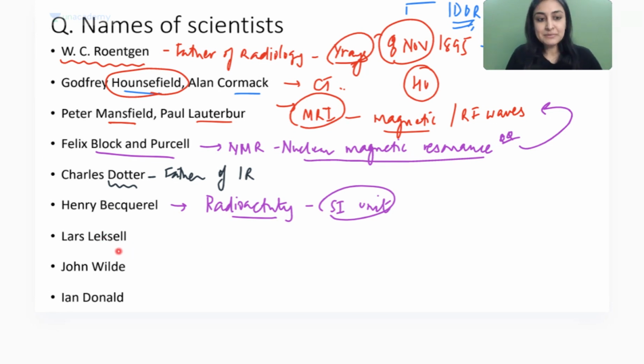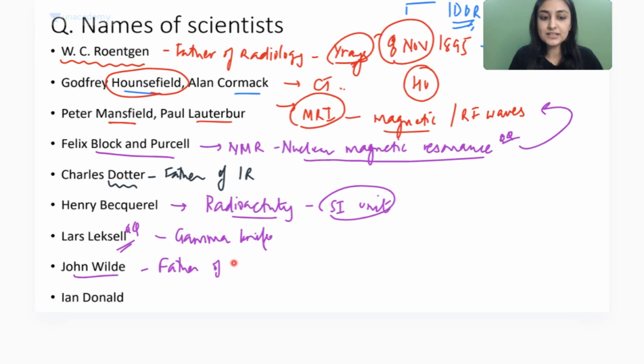Lars Leksell, very, very important. If I have to ask you one scientist, I will ask gamma knife. Okay, so he discovered gamma knife, and that is why we use a helmet called Leksell frame here. Okay, what did John Wild do? Ultrasound, right? Getting an ultrasound is so wild. Remember it that way. So he is the father of ultrasound, medical ultrasound.